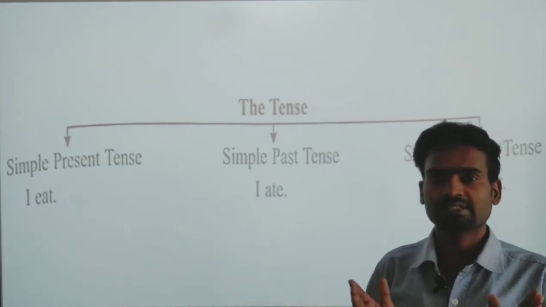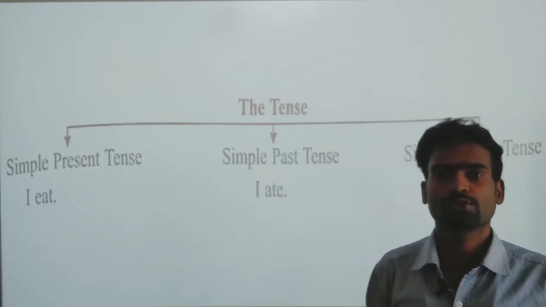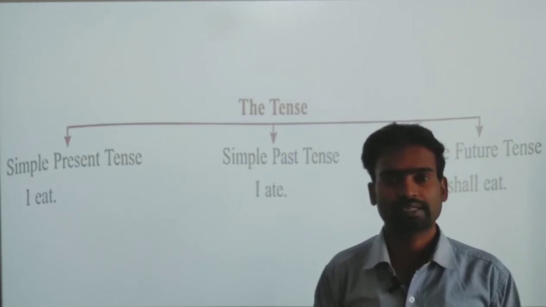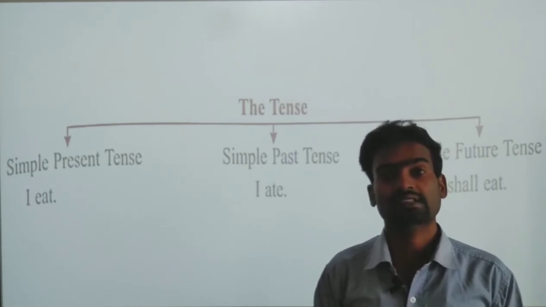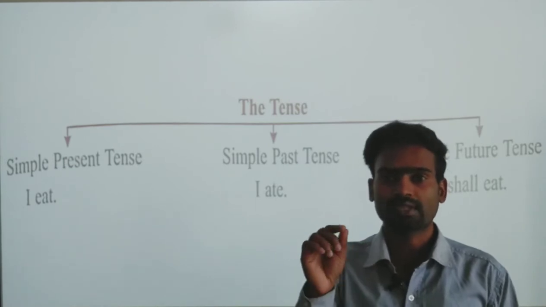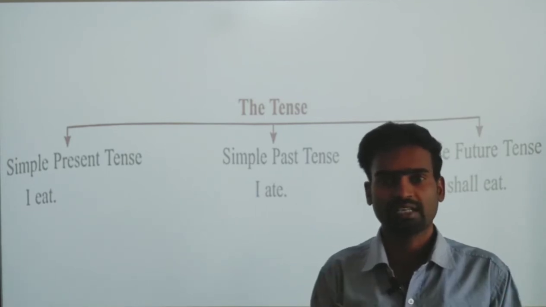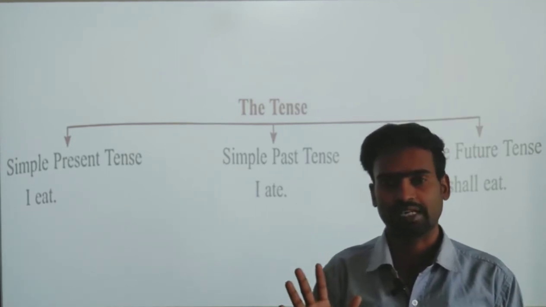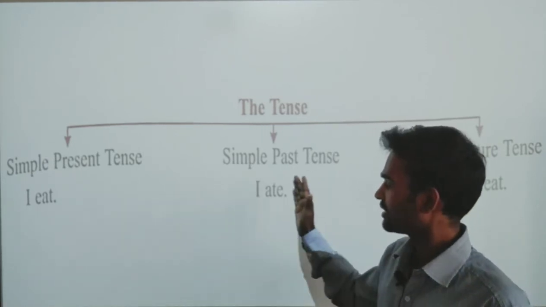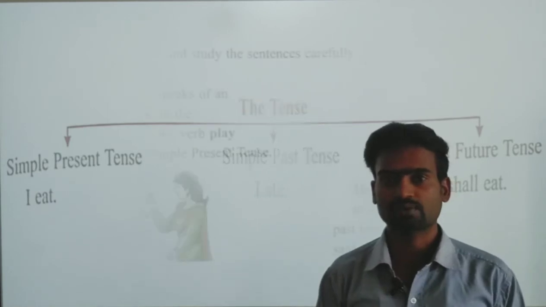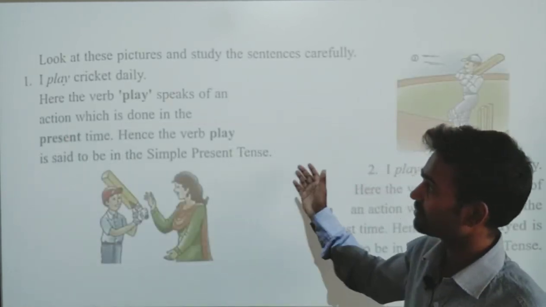So dear children, please try to understand. As I told you before, try to learn the verbs, at least 5 verbs in a day, with meaning. If you learn without meaning, it is a waste. So learn 5 verbs a day with meaning, so that we will understand how to change everything. Right?